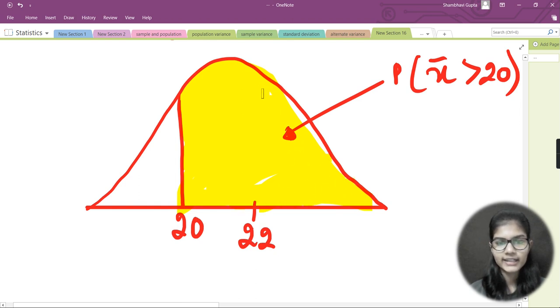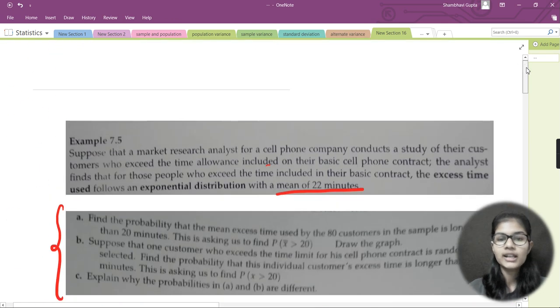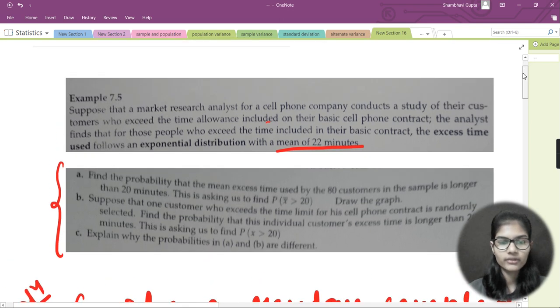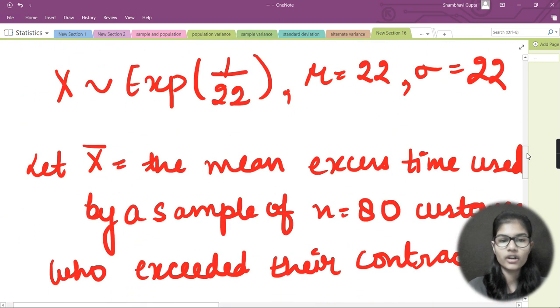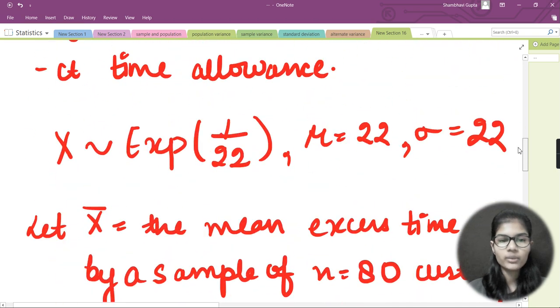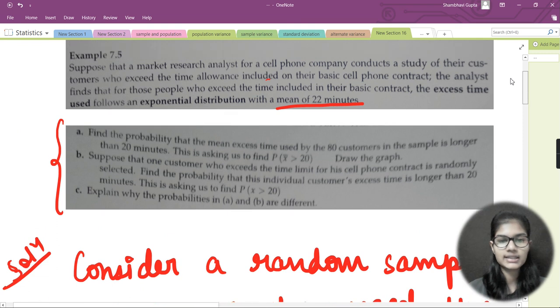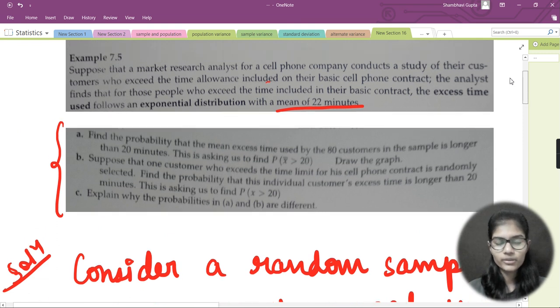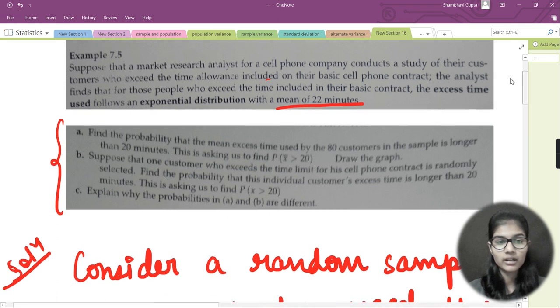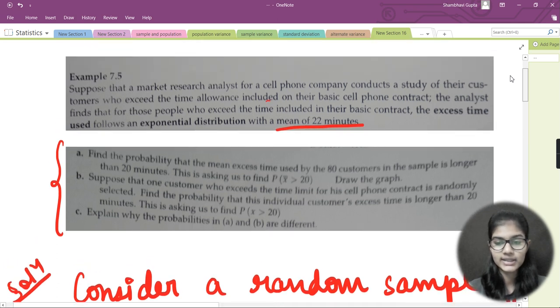So I hope you got the idea of how you can solve the question. This is how you solve the questions in this probability, using the central limit theorem. This is the proper question for using the central limit theorem for mean samples. Here we have seen it for the mean samples. Further, we have two more subparts, in which we can see the sums and all that. But I hope you got the idea how these questions are solved and how to approach them.